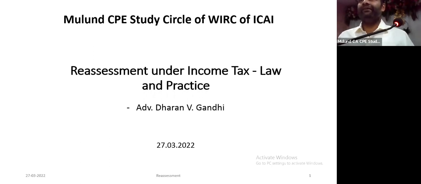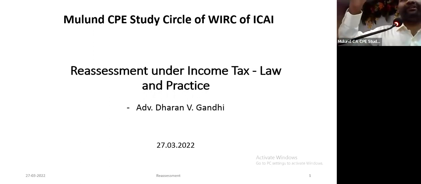This becomes very critical to understand at this stage, because of the time limit to issue notice. If one has read the new provisions, then there are two time limits. One is within 3 years and 3 to 10 years. Up to 3 years, they can reopen only if they have information suggesting income escaping assessment. And 3 to 10 years, they can reopen subject to certain more conditions. Their focus is up to 3 years. They want to reopen as many cases as possible up to 3 years, because there the conditions are quite limited.